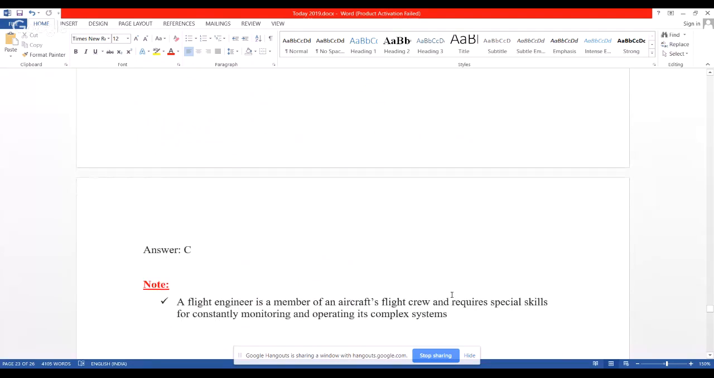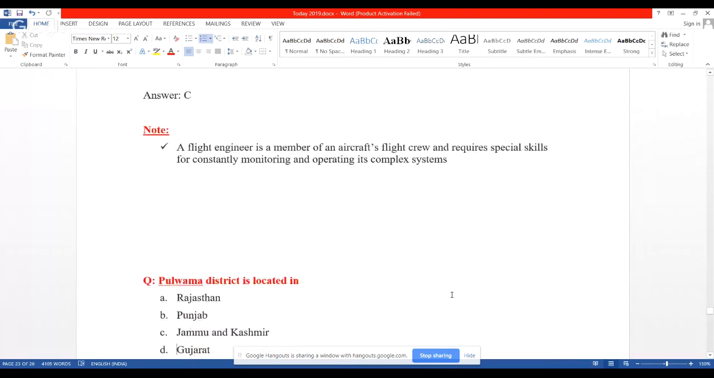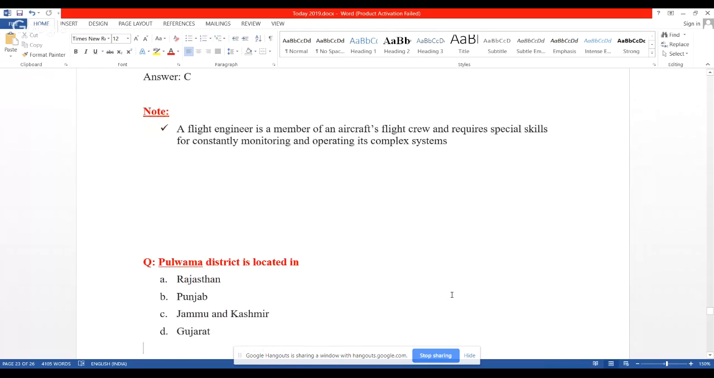So what do you mean by flight engineer? A flight engineer is a member of an aircraft's flight crew and requires special skills for constantly monitoring and operating its complex systems. Very, very important one. Okay. Now, you are all aware of this particular name, Pulwama district.